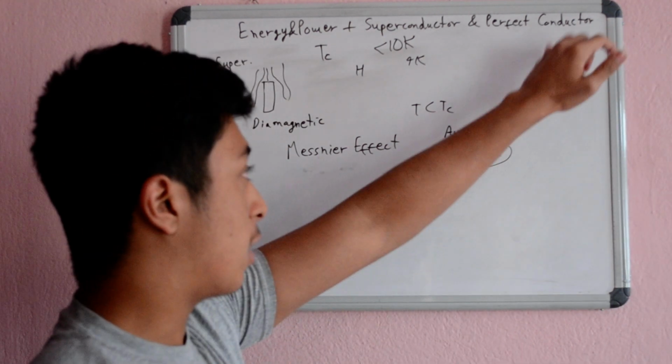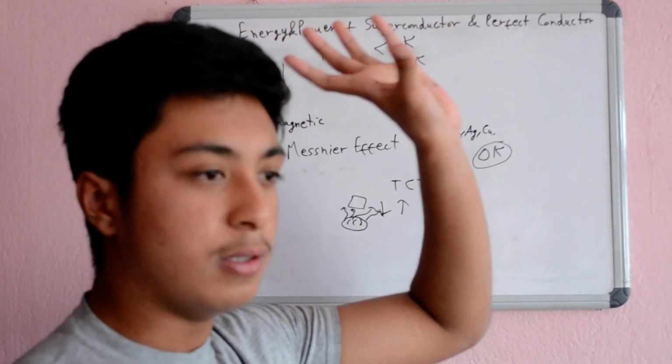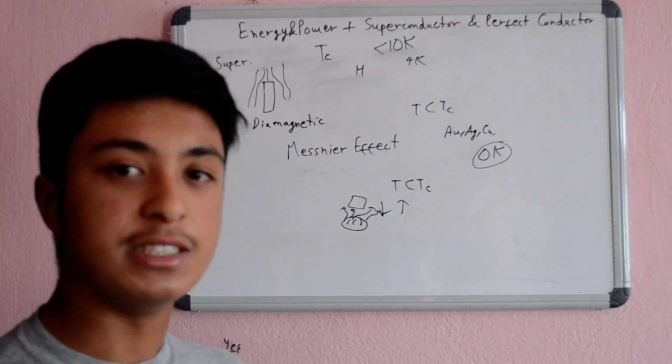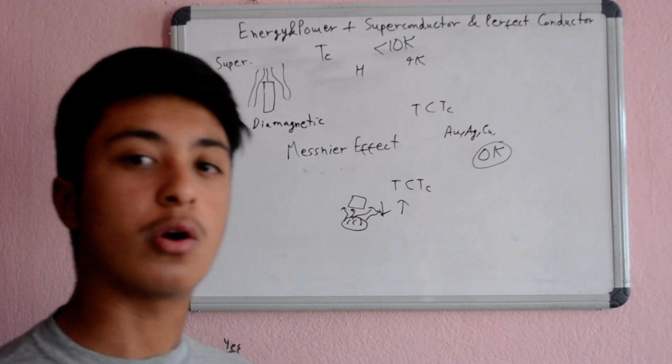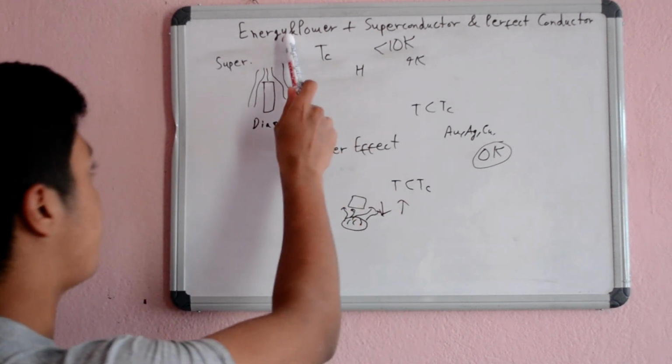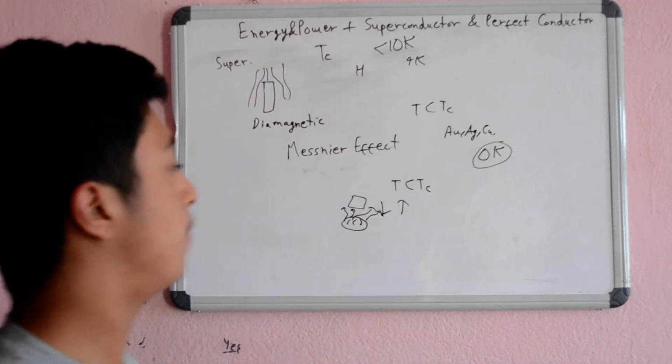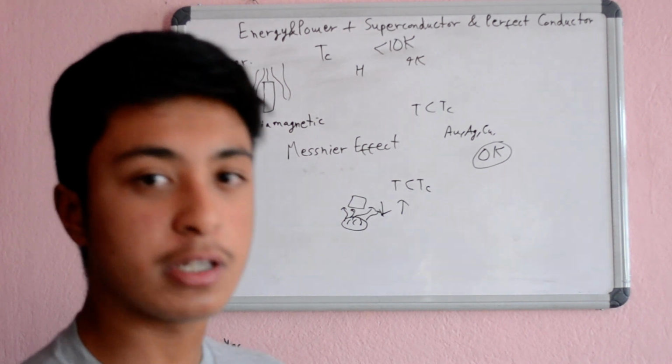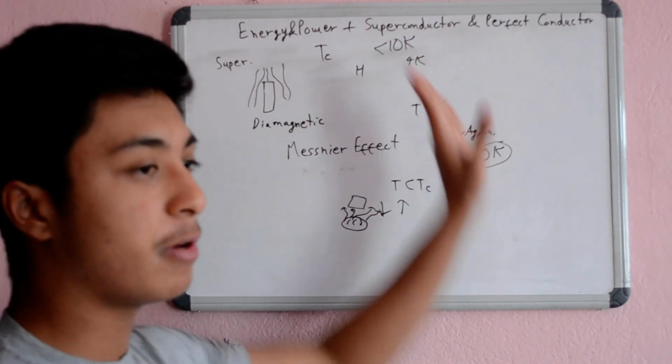So we have perfect conductors. They are basically materials having zero resistance and zero resistivity, but they can occur at any temperature, while a superconductor has to be below its critical temperature. So this is purely a theoretical concept, this being experimental.